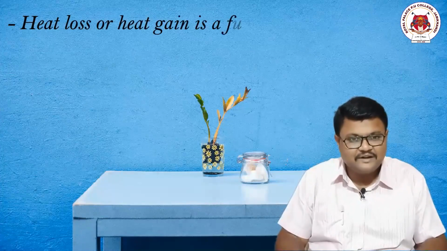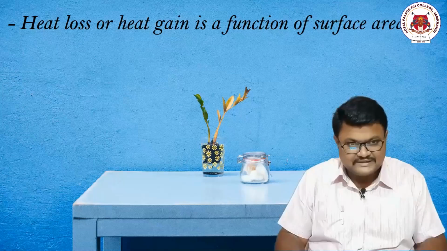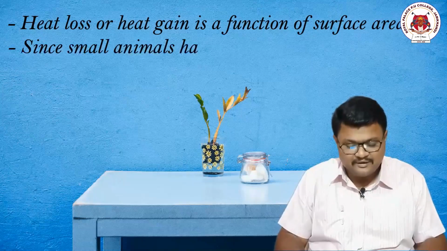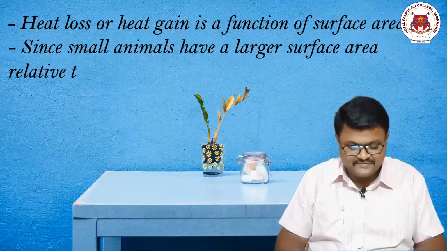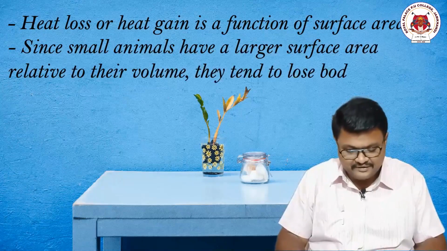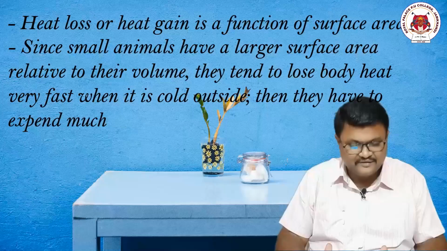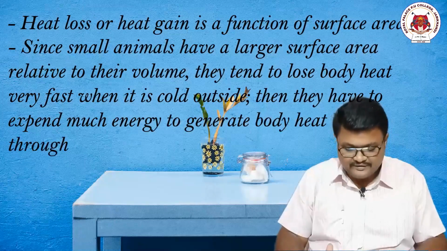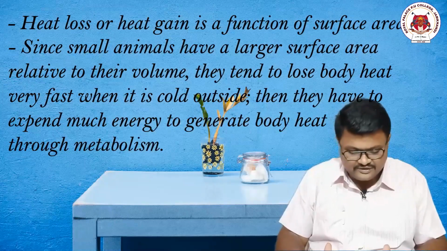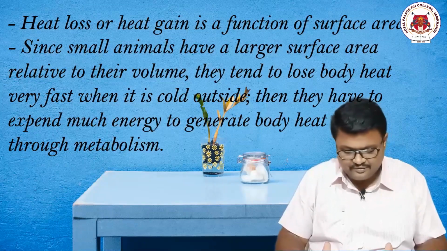I must tell you a fact here: heat loss or heat gain is a function of surface area. Since small animals have a larger surface area relative to their volume, they tend to lose body heat very fast when it is cold outside. Then they have to expend much energy to regulate body heat through metabolism.